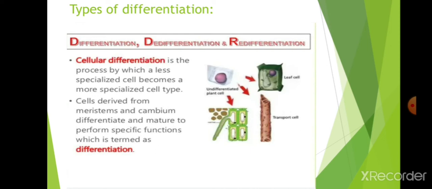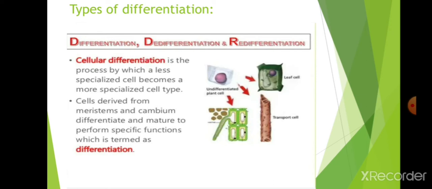Cells derived from meristems and cambium differentiate and mature to perform specific functions, which is termed differentiation. Differentiation means the cell is derived from meristems, it will divide, and cell division will occur.